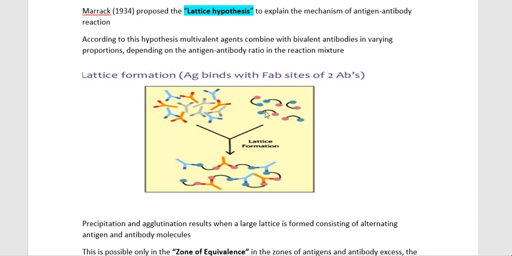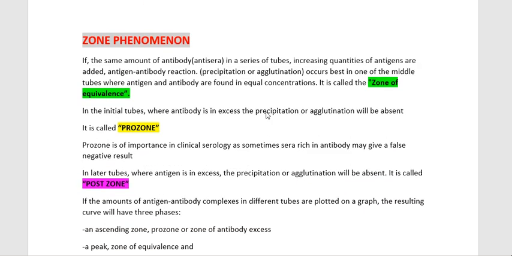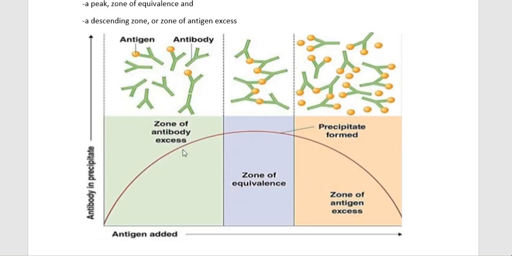We have different types of antigen antibody reactions, like precipitation, agglutination, complement fixation test, neutralization, and labeled antibody assays. Out of all these, the precipitation and agglutination reactions are mainly involved in this phenomenon, that is the zone phenomenon, which we will discuss in the coming parts. Okay, thank you.